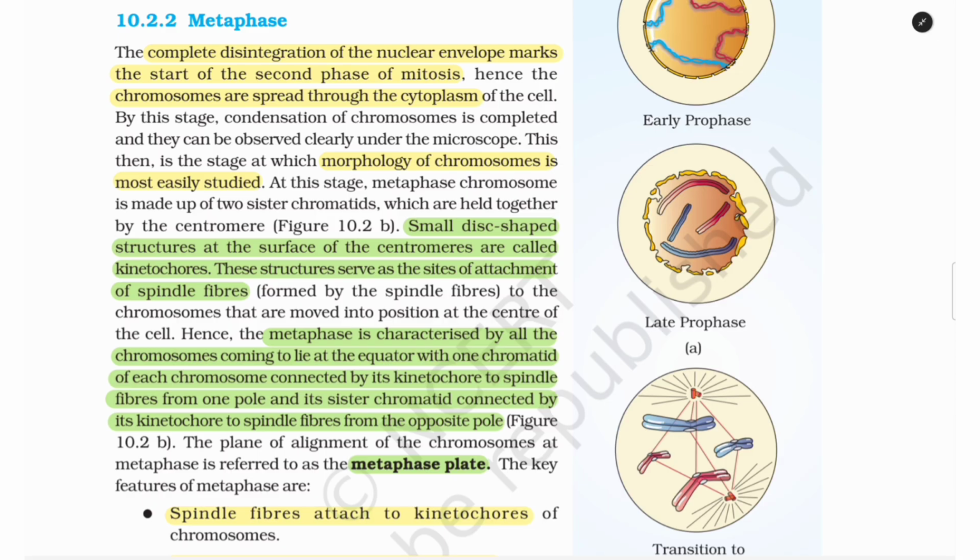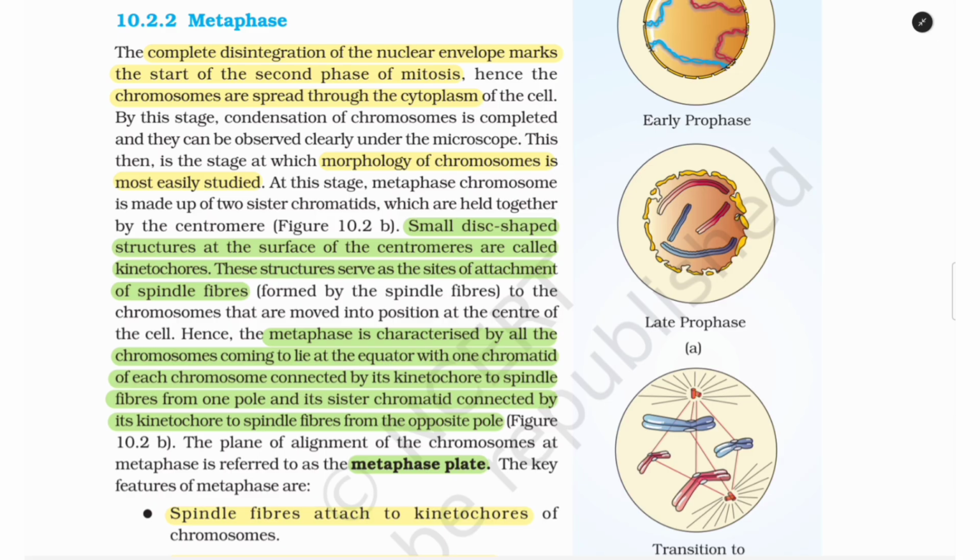These structures serve as the sites of attachment of spindle fibers to the chromosomes that are moved into position at the center of the cell. Hence, the metaphase is characterized by all the chromosomes coming to lie at the equator with one chromatid of each chromosome connected by its kinetochore to spindle fibers from one pole and its sister chromatid connected by its kinetochore to spindle fibers from the opposite pole, figure 10.2b.